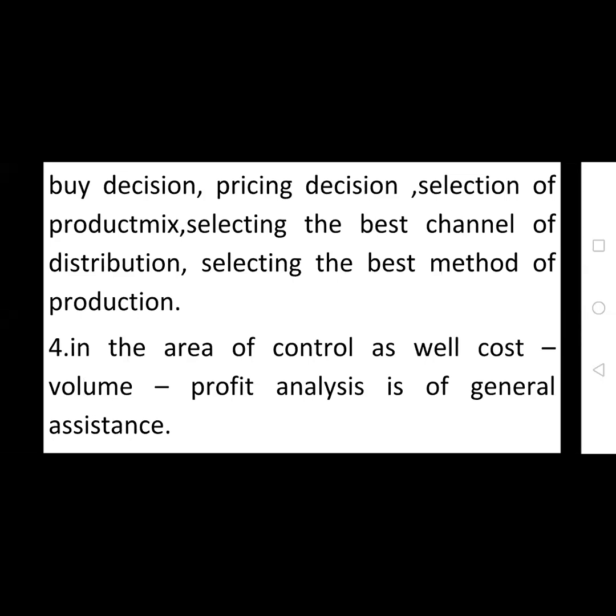And in the same way, if the company wants to produce a boat or an aeroplane, the company produces a single piece at a time. The company produces only a single boat or only a single aeroplane. So in this way, the company chooses another type of production process. In this cost volume profit analysis, the company chooses the best method of production. And the next one is for the area of control.